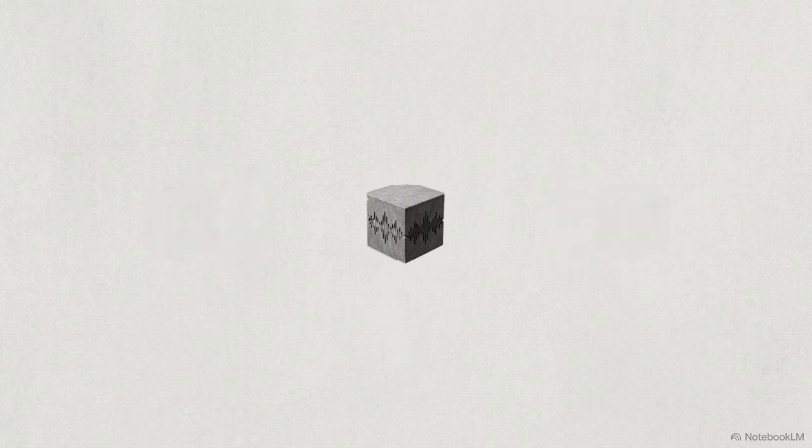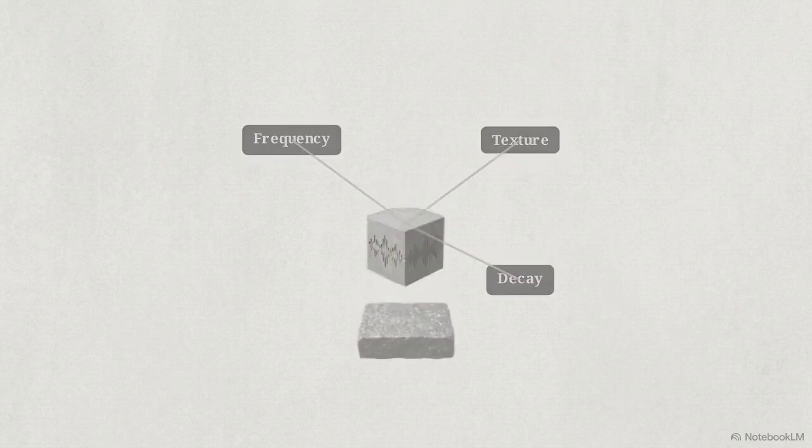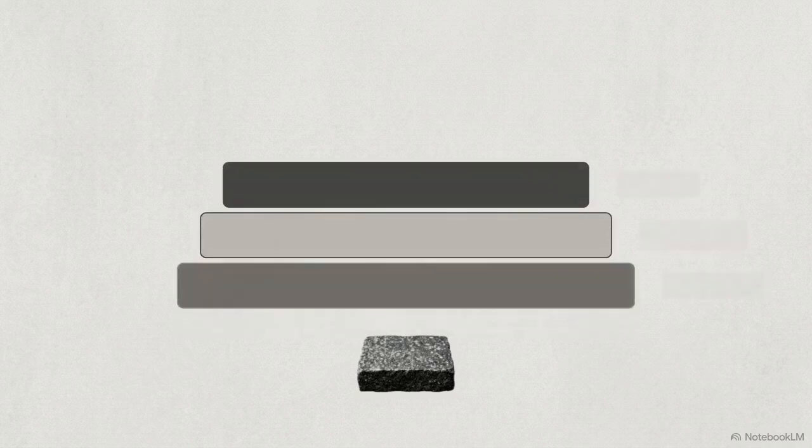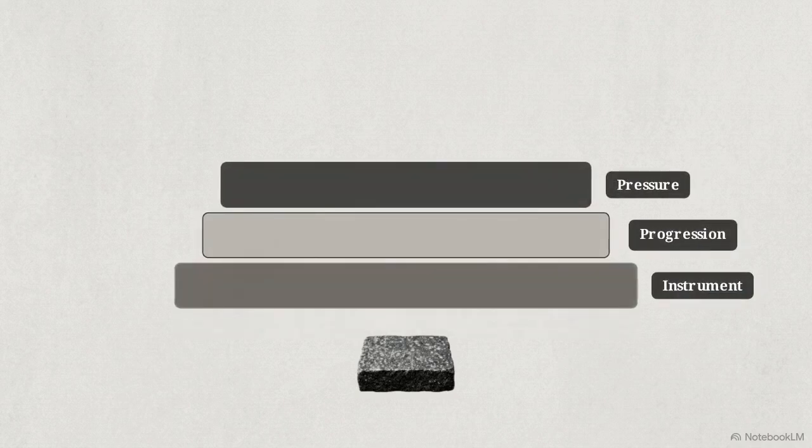The bedrock primitive has 3 parameters: frequency, texture, decay. It forms the stable base signal for the acoustic architecture. The strata primitive adds instrument grouping, progression, and pressure. While bedrock is the foundation, strata manages the compositional dynamics. It dictates the physical pressure curves as the system stacks multiple signal layers.